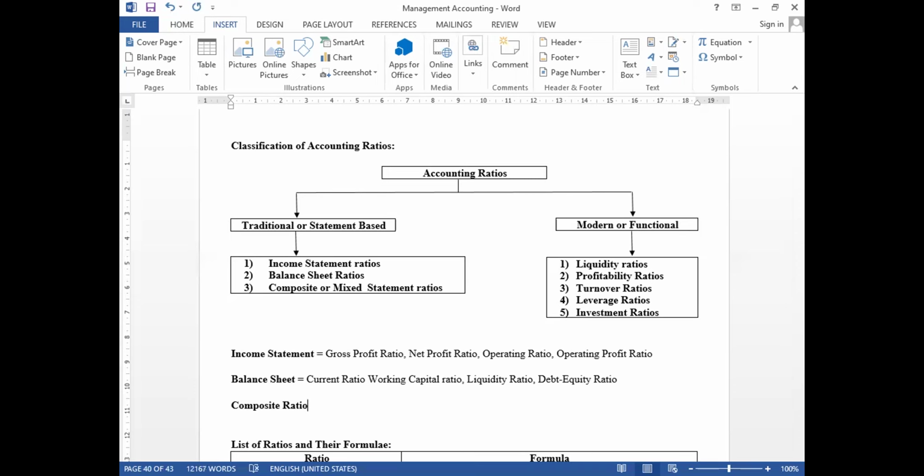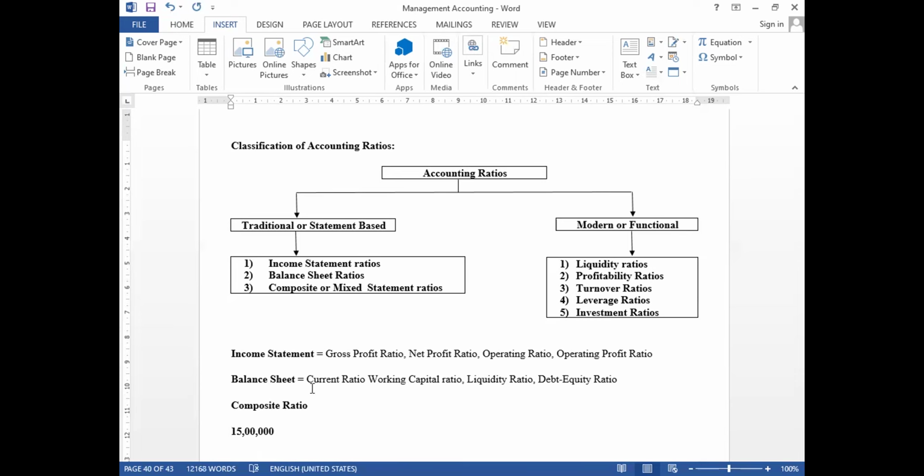So here composite or mixed statement ratio means we can compare the income statement with the balance sheet. After presenting the balance sheet, how much earnings we have made, say for example we have earned around 15 lakh rupees as profit.